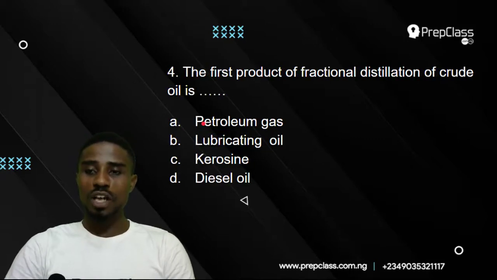The first product of fractional distillation of crude oil is A. Petroleum gas, B. Lubricating oil, C. Kerosene, D. Diesel oil. Now, for us to carefully select the correct answer, we need first to know what fractional distillation is. Then from the definition of fractional distillation, we can carefully analyze which one will be our correct answer.